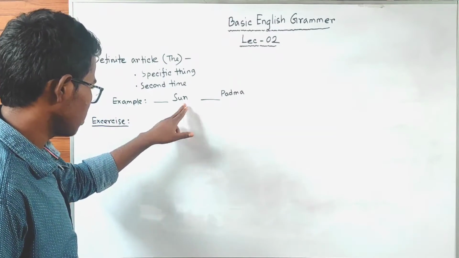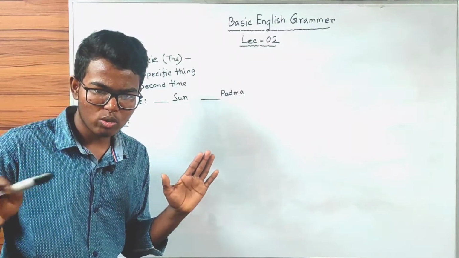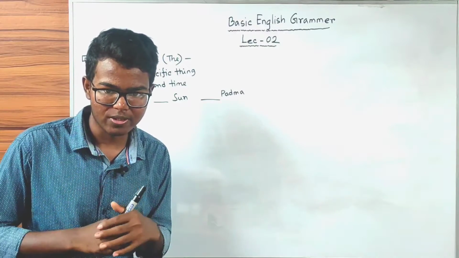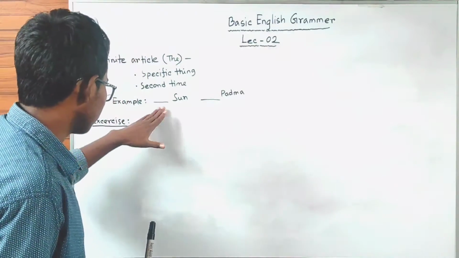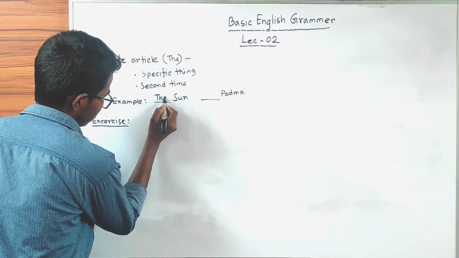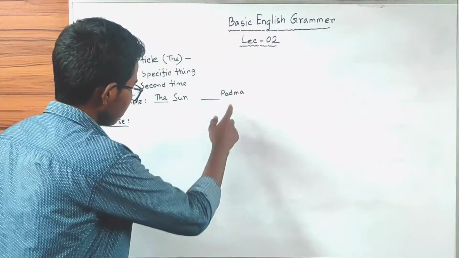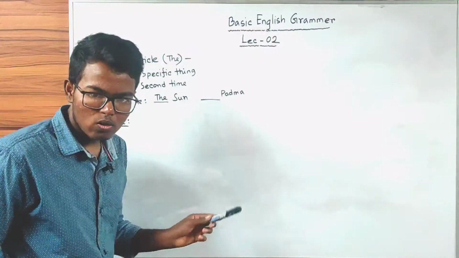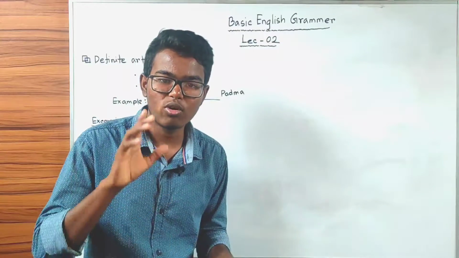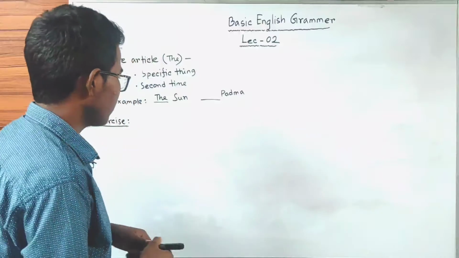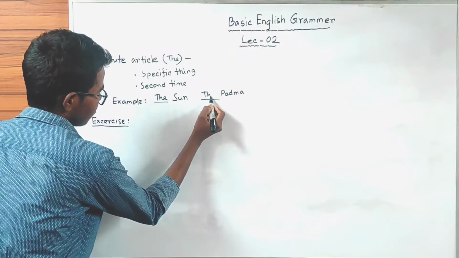Sun. We all know that we have only one sun in the whole universe, and it is specific, so we have to use the here. The sun. And here the second example is given. Padma. We all know that in Bangladesh we have only one Padma river and it is specific. So again we have to use the here, the Padma.